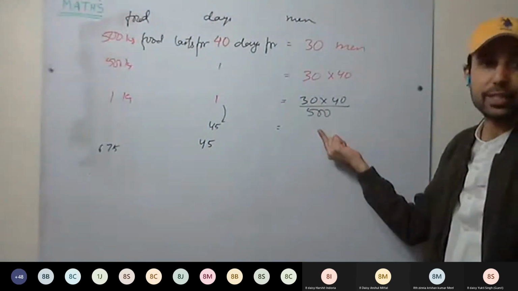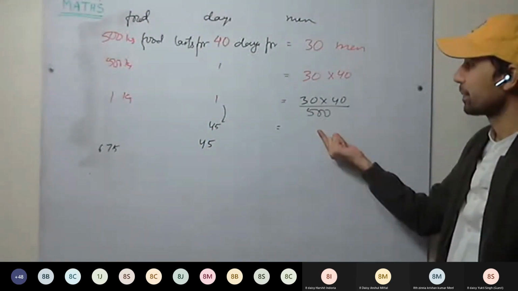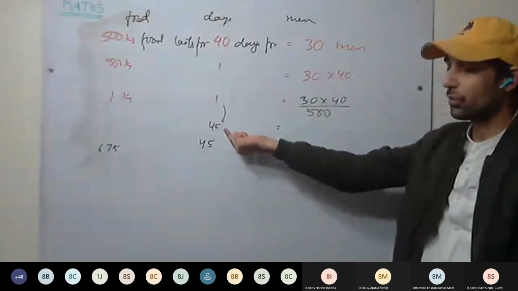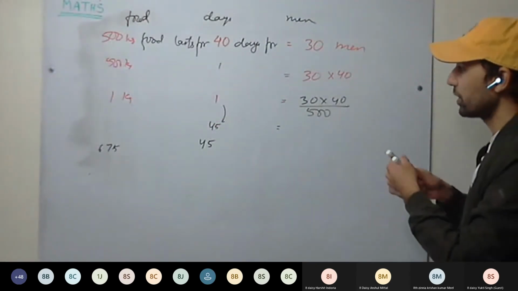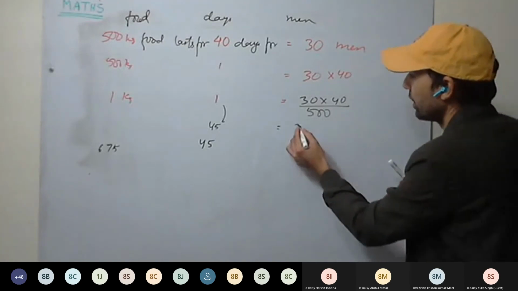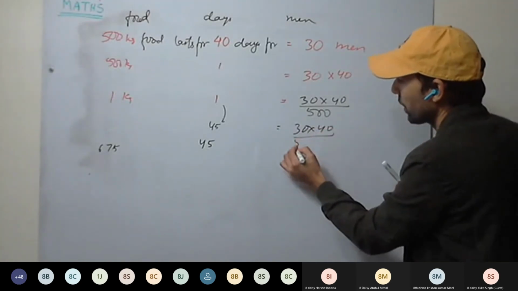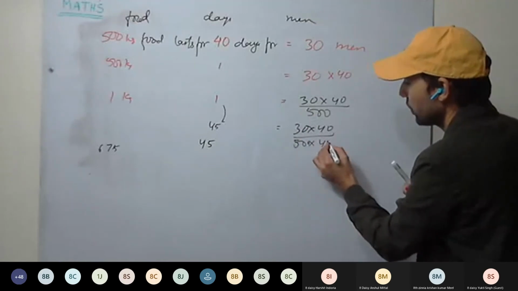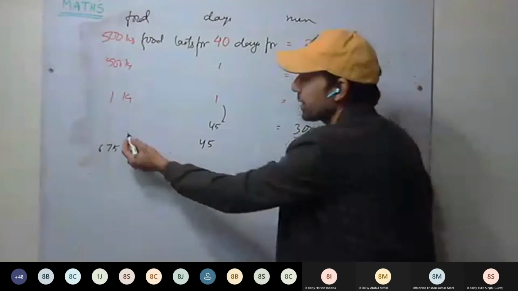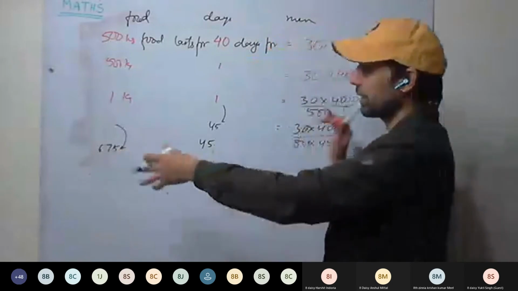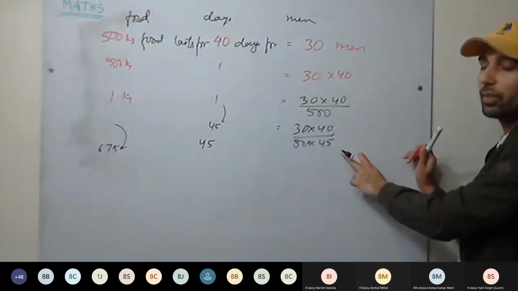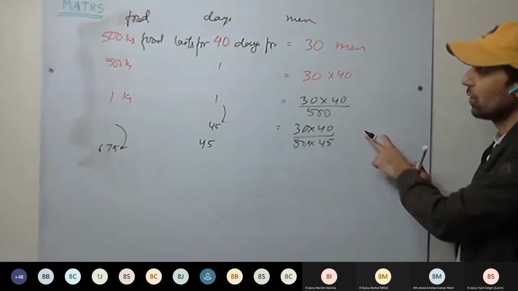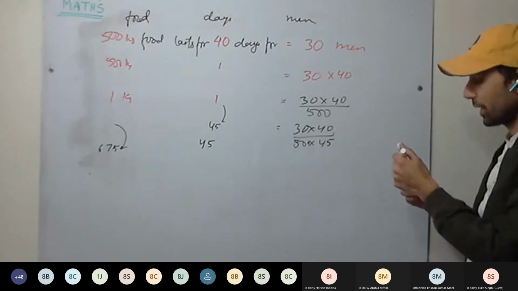It means men have to be decreased, so divided by 45. 30 into 40 divided by 500 into 45. Next is 675 kg. Food has increased, so number of men as well will increase. So into 675. Okay, we'll see this again tomorrow.